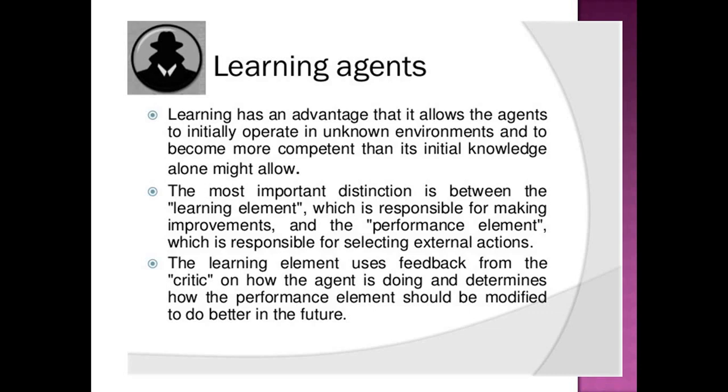So these are the main 5 types of agent. To repeat it again, the first one is the simple reflex agent, the second one is the model-based agent, the third one is the goal-based agent, the fourth one is the utility-based agent, and the fifth one is the learning agent.